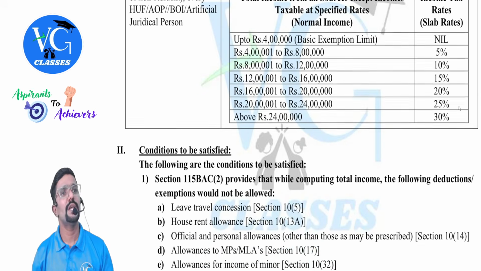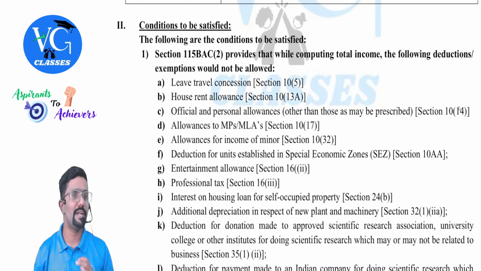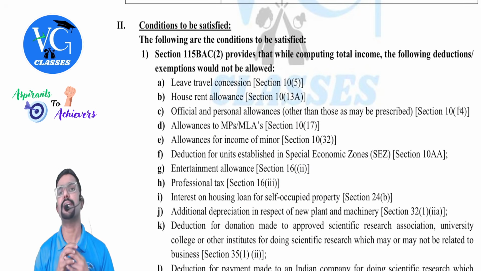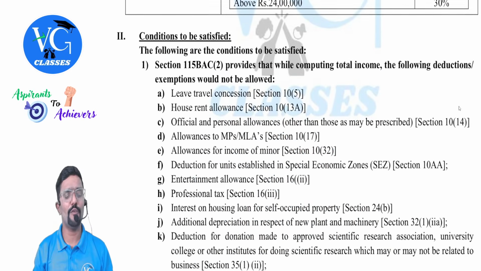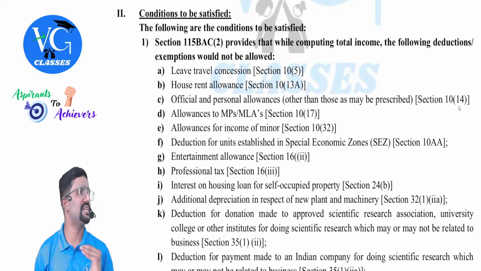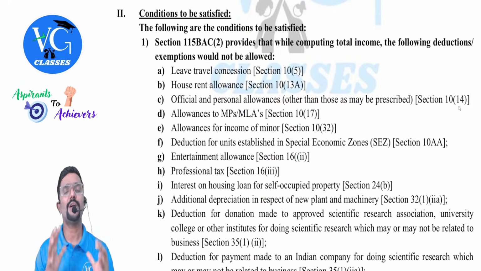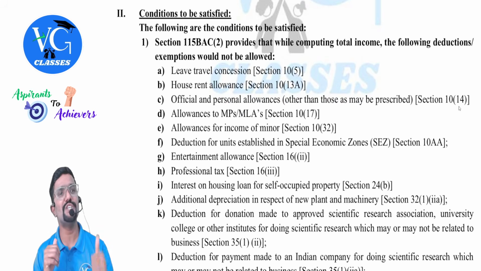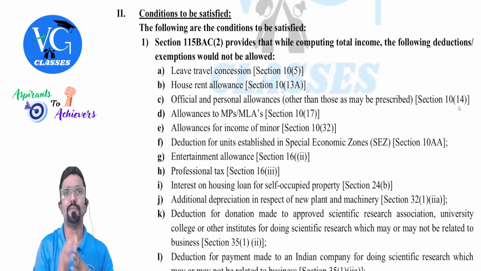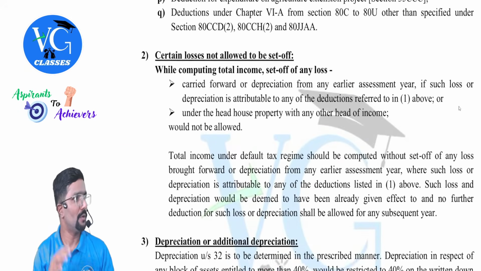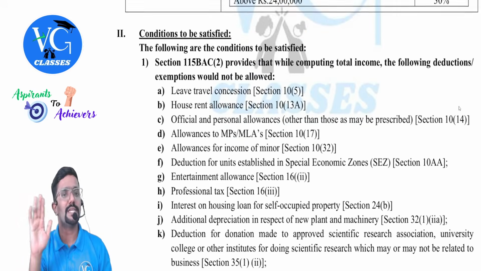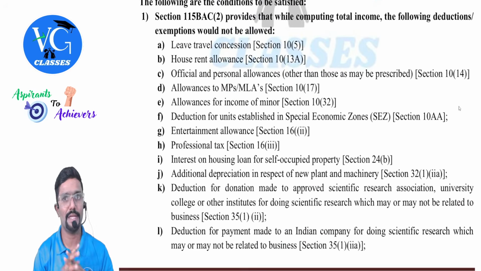Now, if an assessee wants to follow default regime, he needs to satisfy certain conditions. See, this is the tax rate applicable. But while calculating total income, he needs to follow a few conditions, or there are some restrictions. While computing the total income of an individual, HUF, AOP, BOI, and artificial juridical person who is following the default regime, the following exemptions and deductions are not allowed. I have given the list to know. These deductions and exemptions are not allowed, guys.